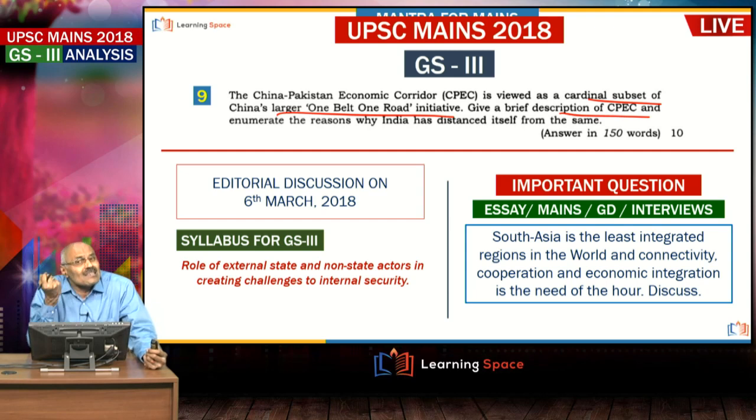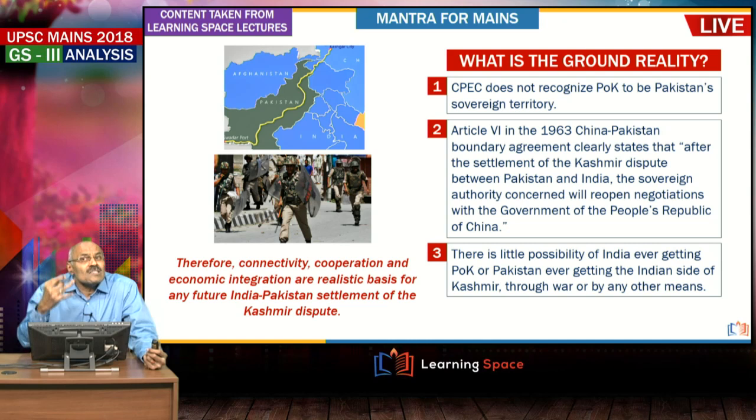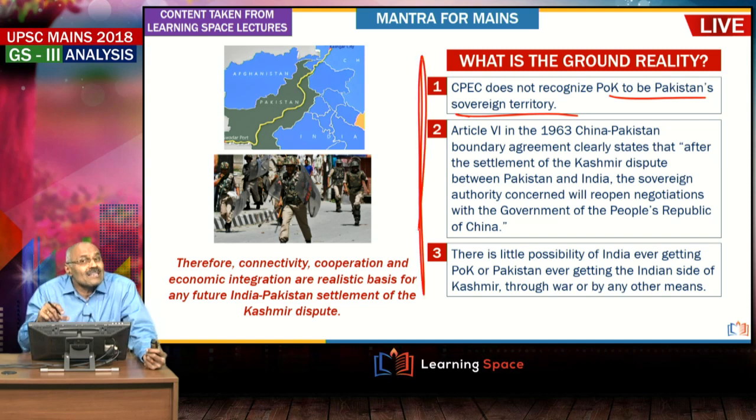And India's objections, the primary objection is a sovereignty issue. You can elaborate on that, right? And here we have discussed what the CPEC investments are. That means it has got Gwadar port, it has got road and rail. In fact, these are the details which we have taken from the editorial of March 2018. So, like that. And what is the ground reality? Here CPEC does not recognize POK to be Pakistan's sovereign territory also. That means this we have deliberated in some other context. That is why these things are appearing like this.